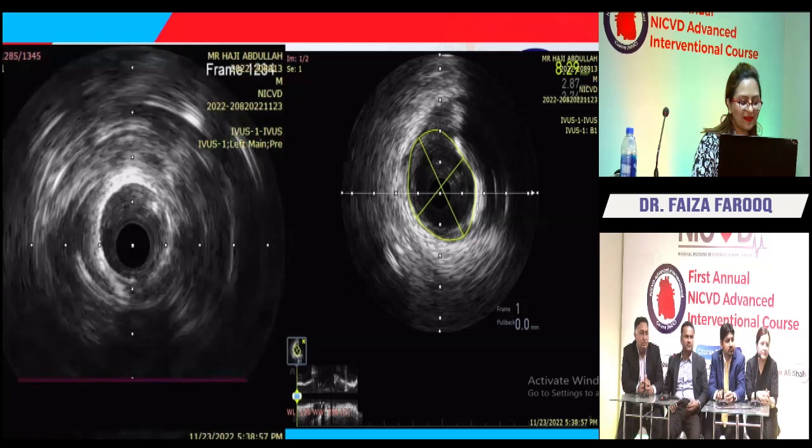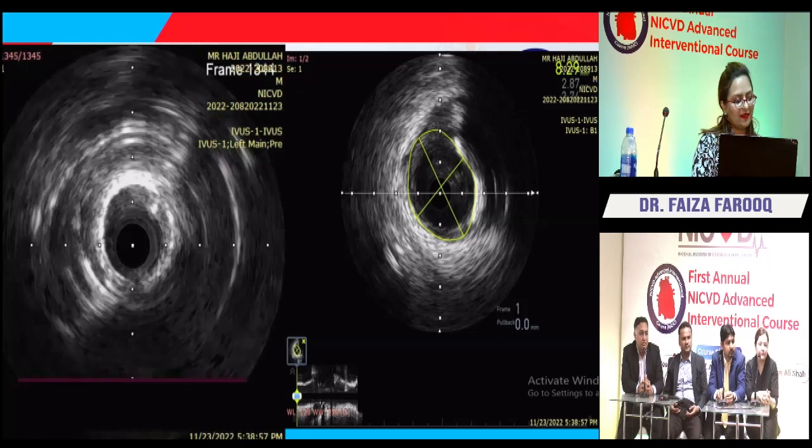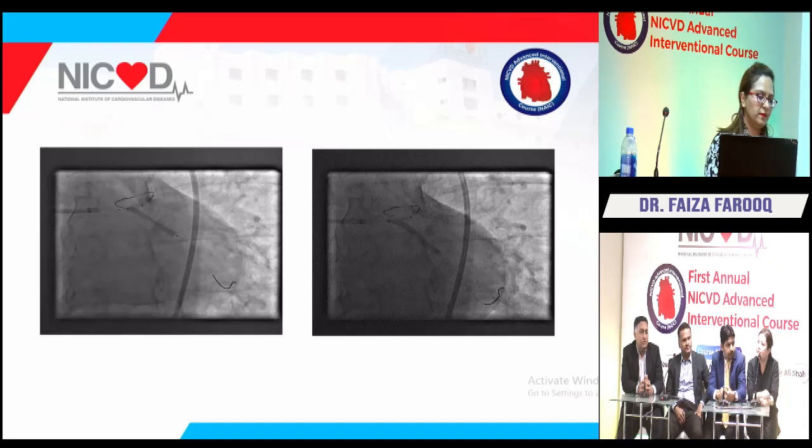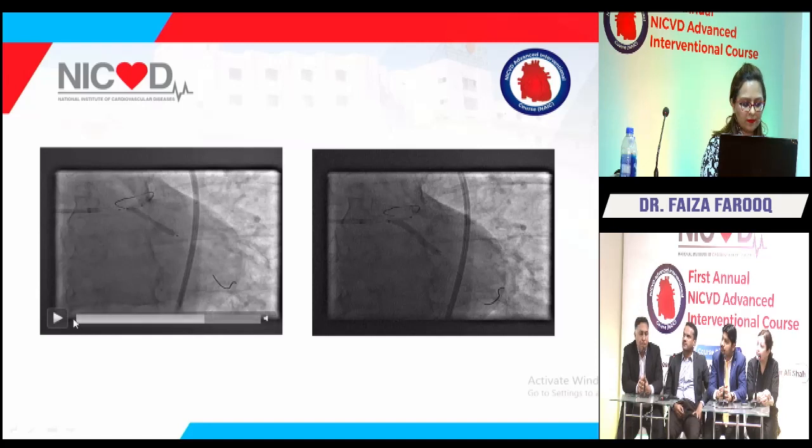My question is, why is IVUS needed at this point of time? Yes, I was thinking somebody would ask that, because initially we were so scared of doing the imaging upfront because of the severity of the disease. We pre-dilated it and then took the IVUS. At this point of time, you need IVUS to select the proper size of the stent, because there is no doubt it's severe disease. You have already ballooned it, and you are committed to fixing both lesions. Yes, so it will help only in a way to select the stent size at this point of time. Okay, thank you.